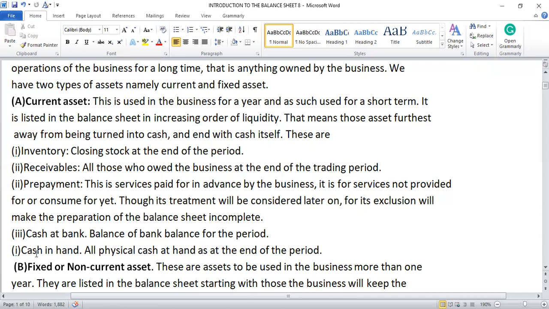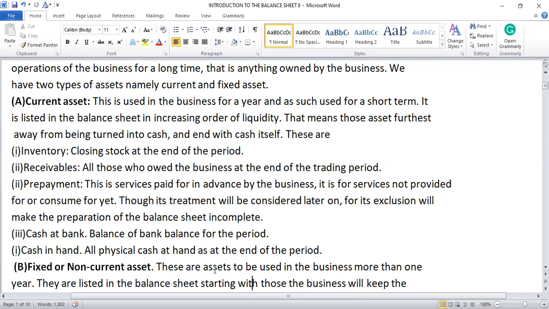Okay, the next one is cash in hand. These are all physical cash at hand as at the end of the period. So whatever physical cash that you can handle that remains at the end of the period is called cash in hand.